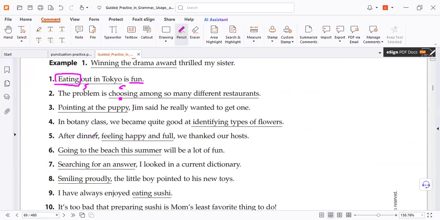Here again: after dinner, feeling happy and full, we were. Who was feeling? We, not the dinner. This is a preposition phrase. Look, a present participle phrase at the beginning to describe the subject after. Why do we have a comma here? Because we start with a preposition phrase. As I told you, a preposition phrase starting the sentence takes a comma.